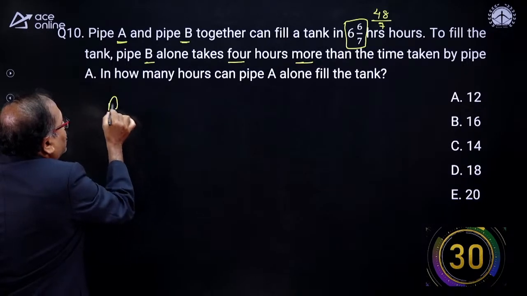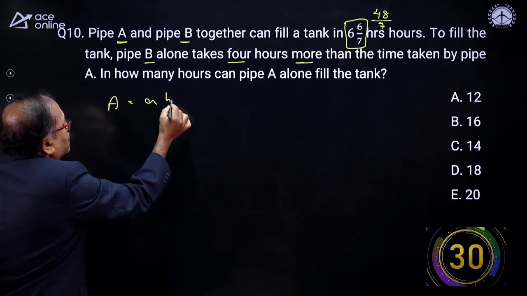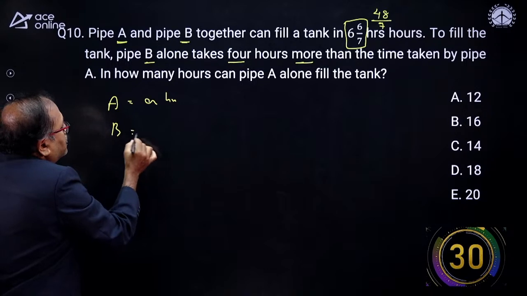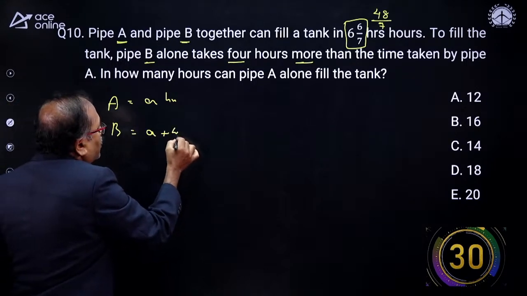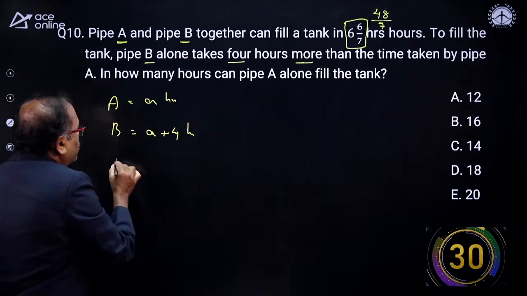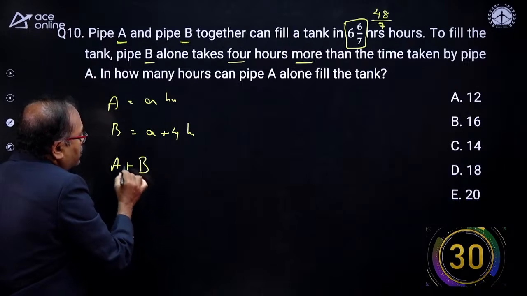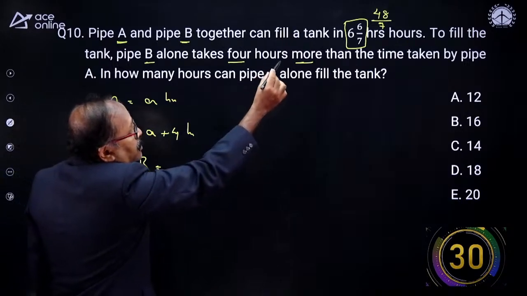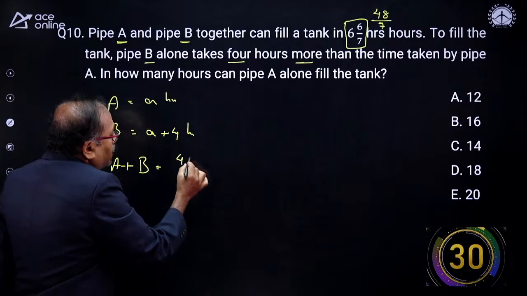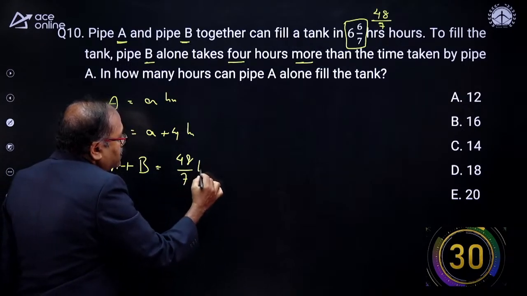So if pipe A takes A hours, then pipe B takes A plus 4 hours, and together they fill the tank in 48 by 7 hours.